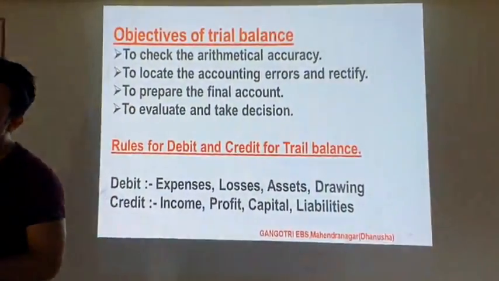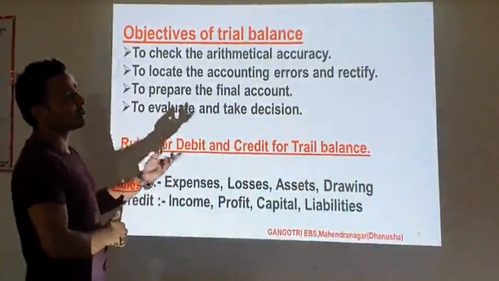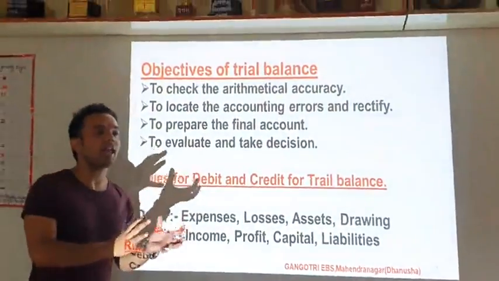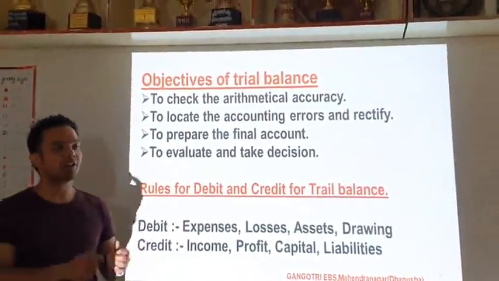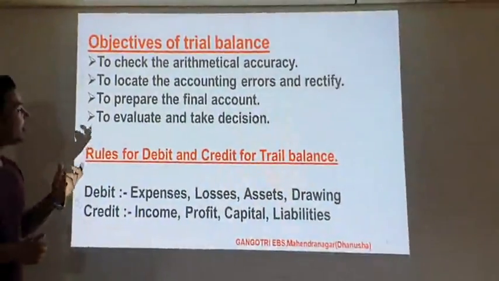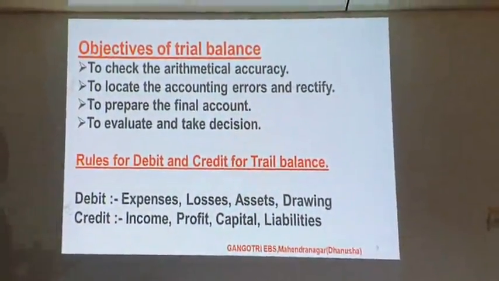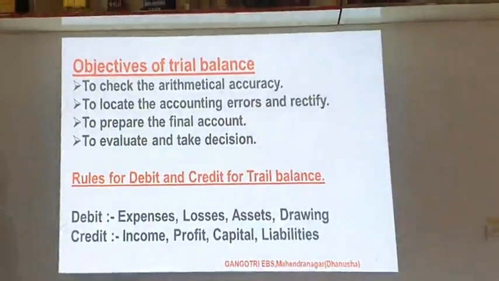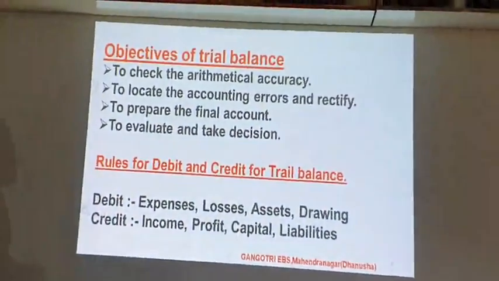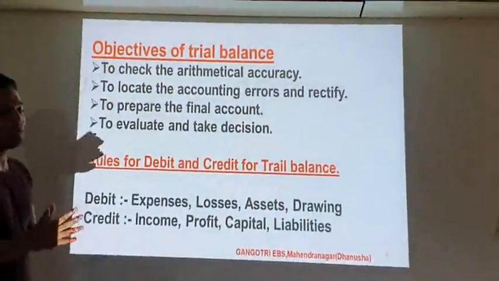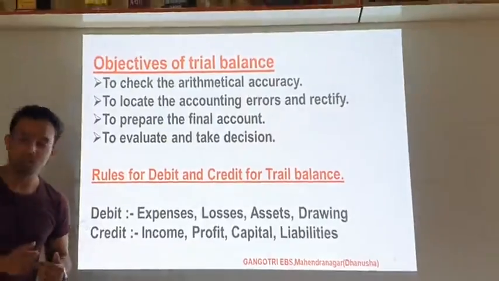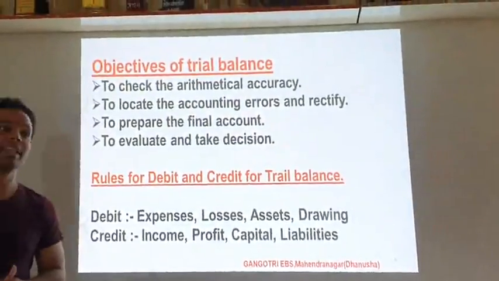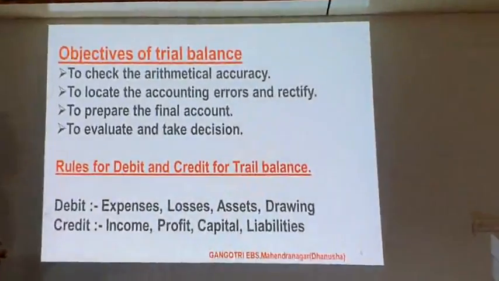To check the arithmetical accuracy, we have prepared the journal and ledger before that. So when posting in the journal and ledger, whether there are any mistakes or arithmetical errors or not, for checking that, we prepare the trial balance. It is also to locate the accounting errors and rectify them. Means the trial balance also helps to locate or find out the errors, and when we find the errors, it also helps to make them correct. How can we know that there is an error or not? If both sides of the trial balance disagree, means they are not equal, then there is an arithmetical error.